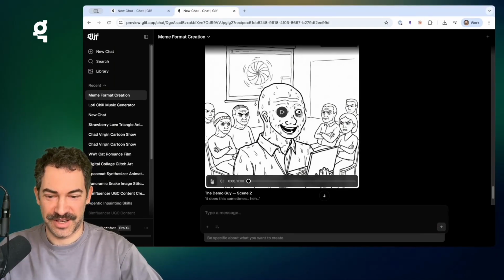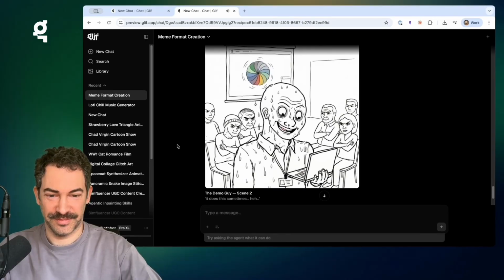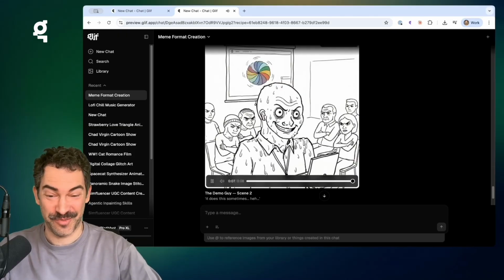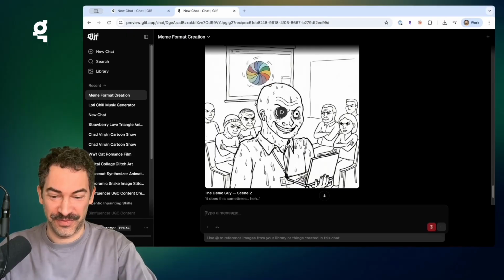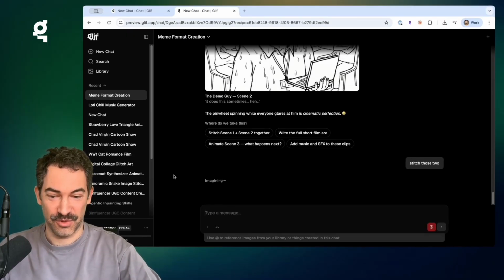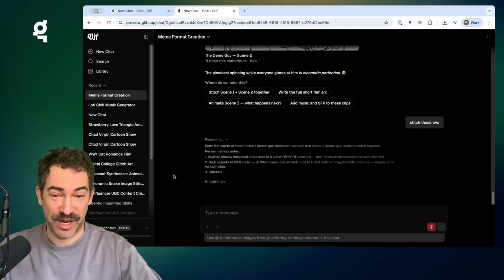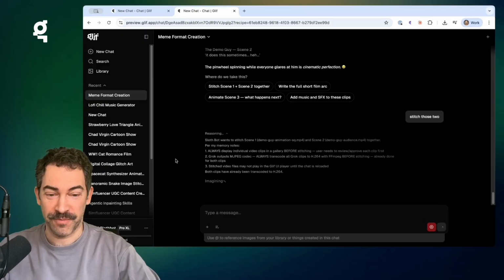All right, we've got our next scene. So it's just loading. It does this sometimes. Told you, Grok's pretty good. And now I'm going to tell it stitch those two. So I don't even have to take this into CapCut or anywhere. I can just tell it to stitch them together. And then we have a little micro narrative or micro joke or micro movie. And we could obviously continue. We could do a lot more.